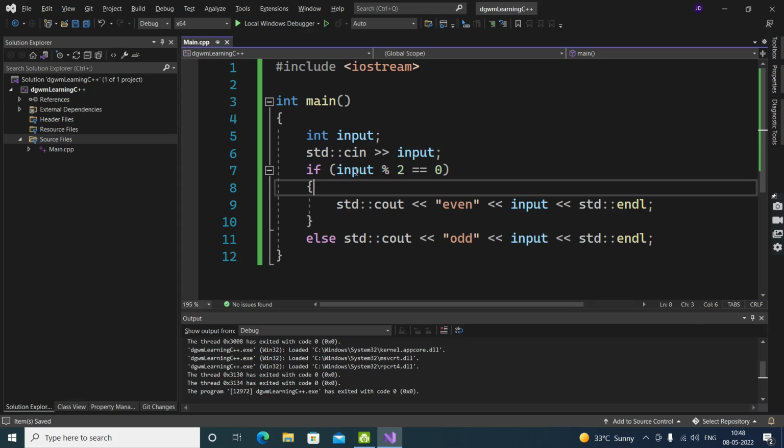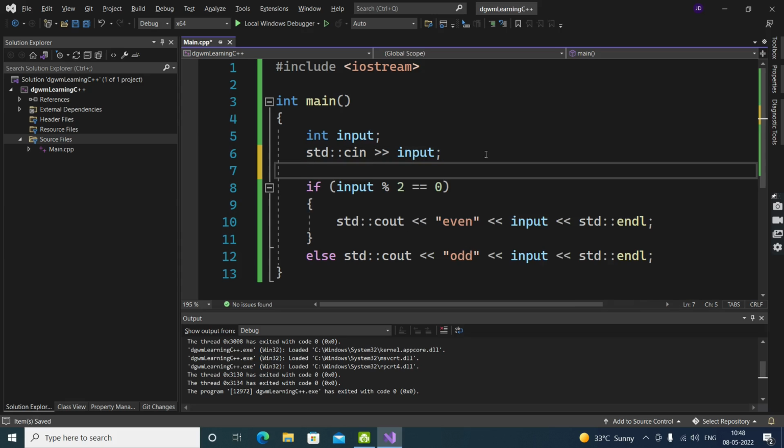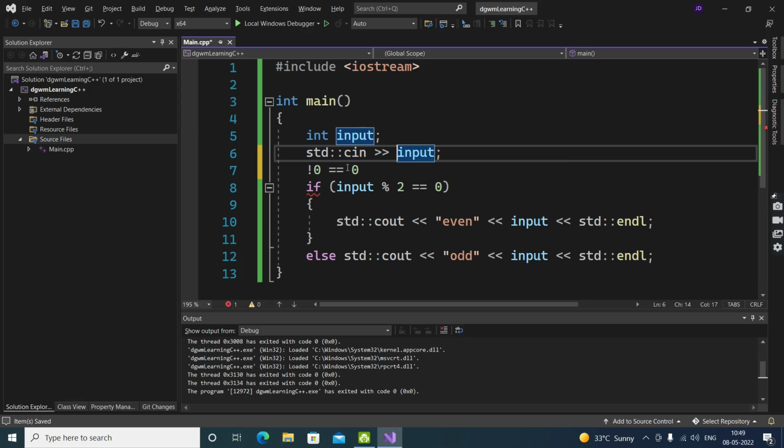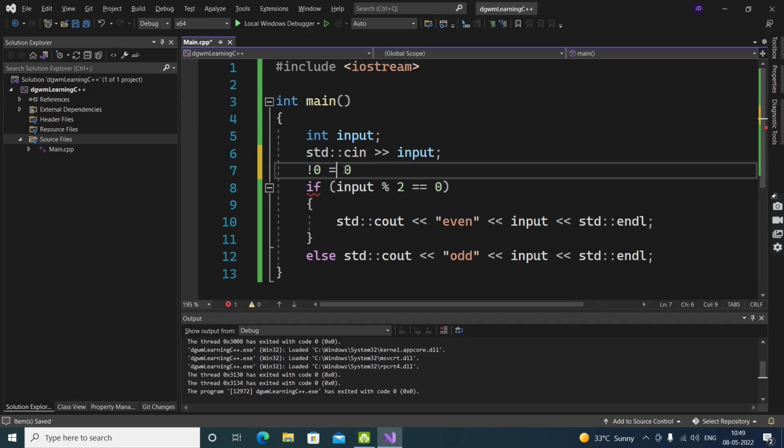For example, 1 modulus 2 means if we divide 1 with 2, the remainder will of course not be 0. So we just know it is not 0. So what if we write not 0 equals to 0? What do you mean by that? Not 0 is equal to 0 doesn't make sense. But what if we put it this way?